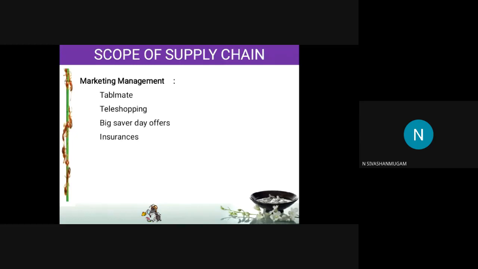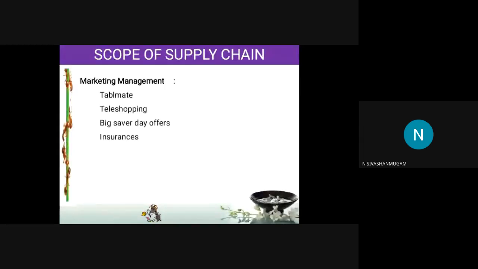Marketing management: table made, teleshopping, all this comes under marketing management. If you see Amazon, you can see big offer days or big offer weeks or something like that. What will they do? They will sell you the product at a lower cost. That is why you are thinking. Suppose there is one product X which is not at all needed for us.